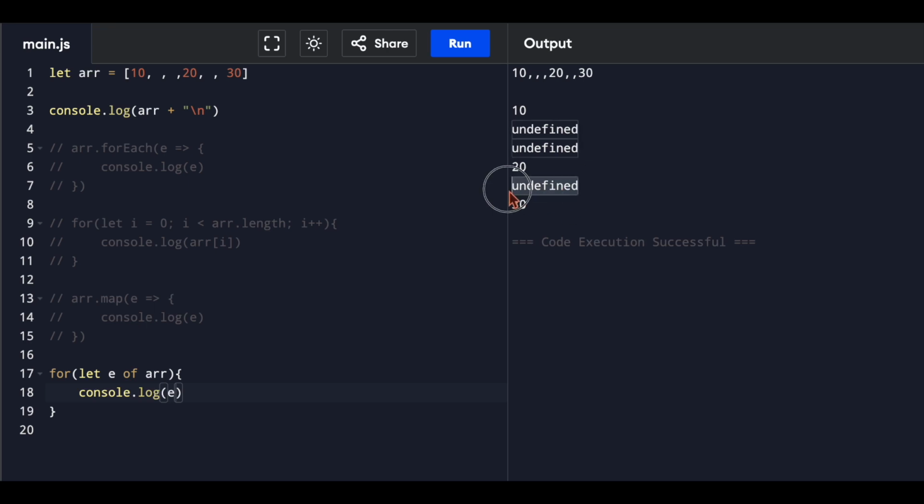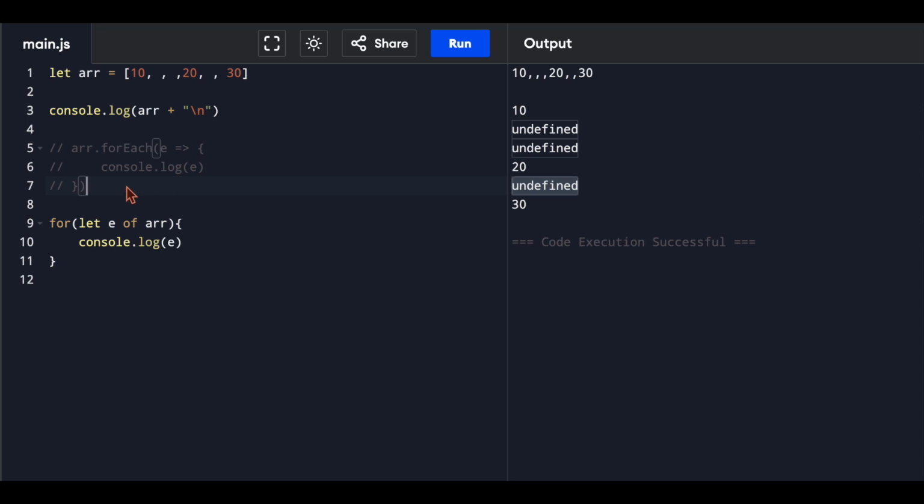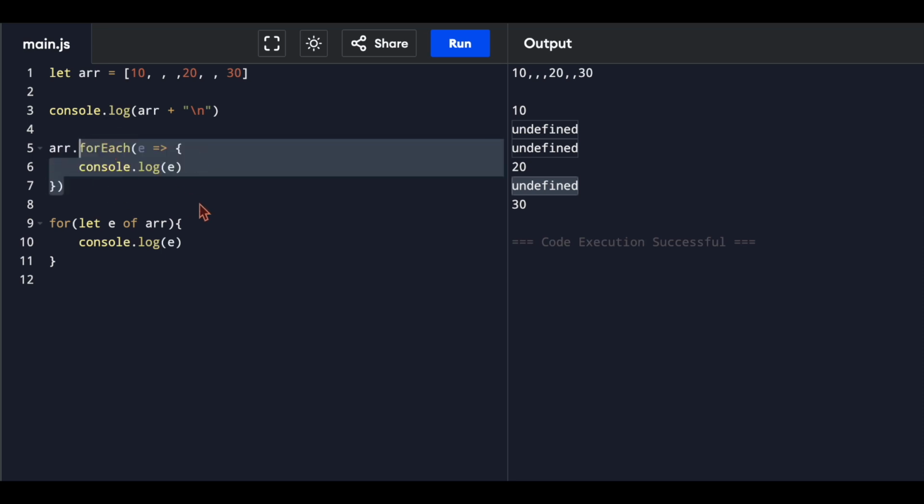The same array is being treated differently by different loops. Well, that's JavaScript for you. This happens because internally, the forEach loop simply ignores the values that are empty, while in another loop like the for...of loop, the empty values are not ignored but set to a value of undefined when being iterated over. It's just like the shadows that do not appear in the dark start appearing when there's some light.